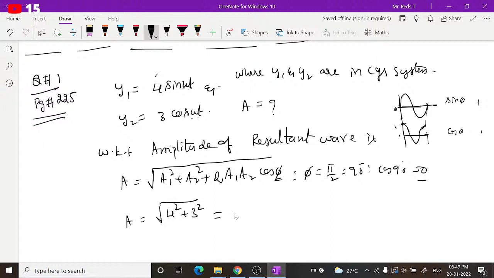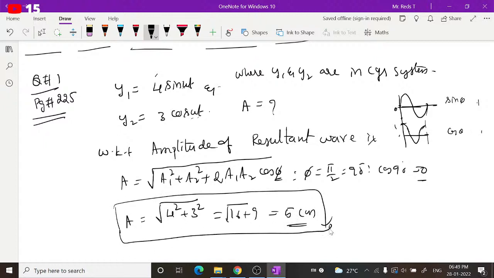So 4 square is 16 plus 3 square is 9. Square root of 25 is equal to 5. It is in centimeters. So the amplitude of the resultant wave is 5 centimeters. Is that clear, everyone? So you can choose the corresponding option.